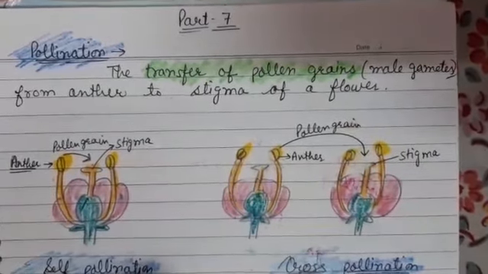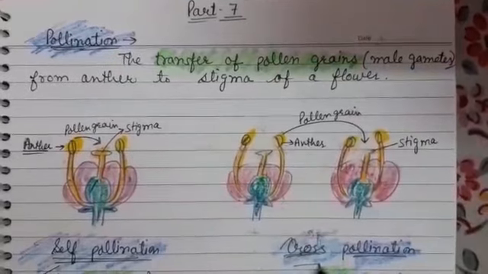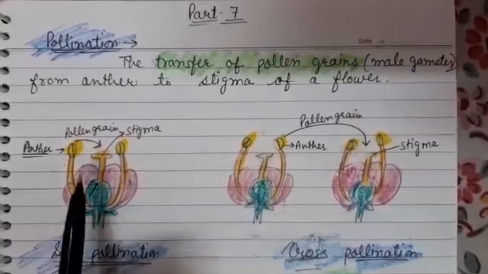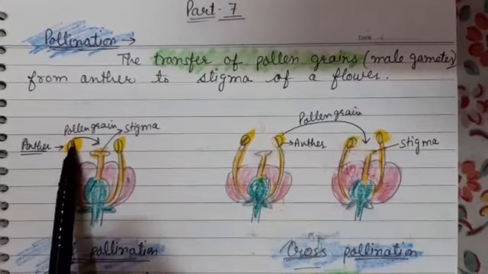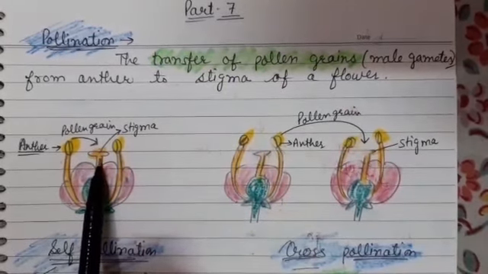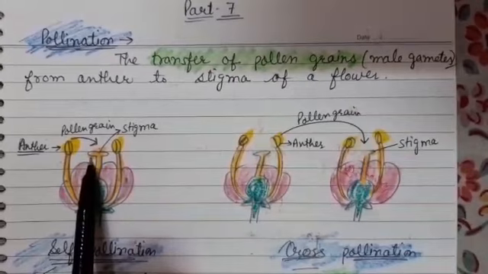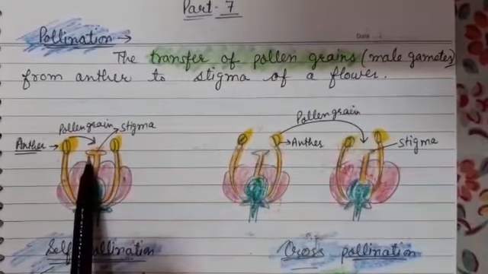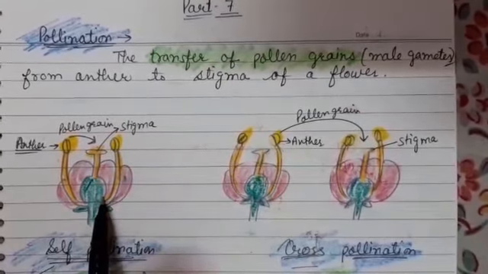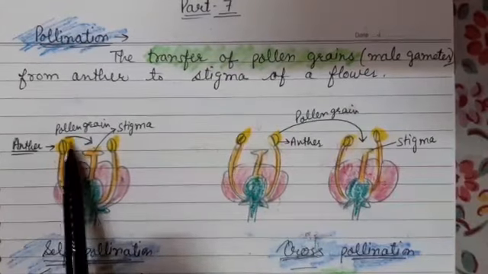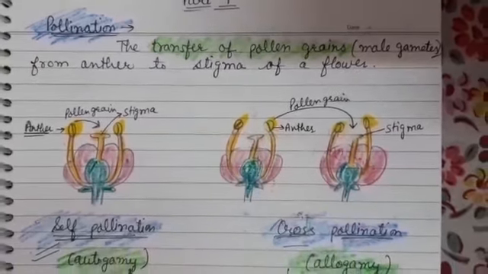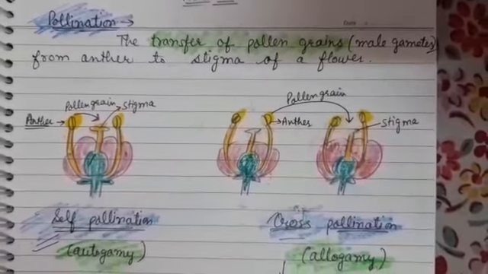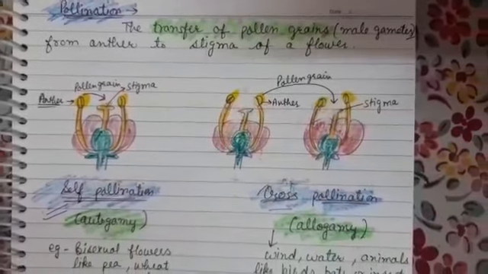First is self-pollination and second is cross-pollination. When the pollen grains are transferred from the anther to the stigma of the same flower or another flower of the same plant, it is called self-pollination or autogamy. This occurs in bisexual flowers like pea and wheat.